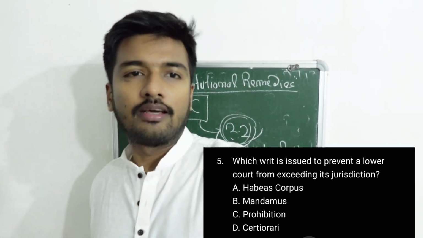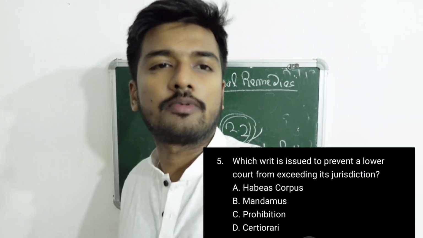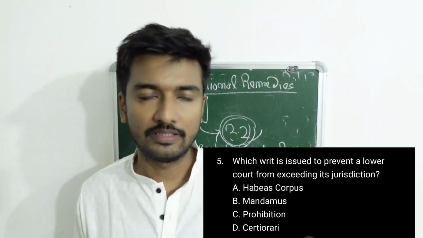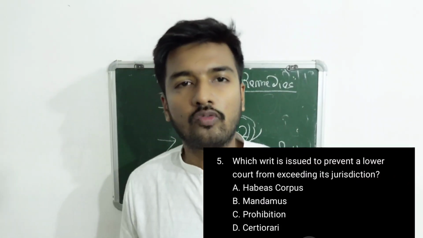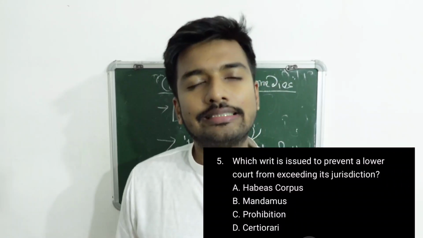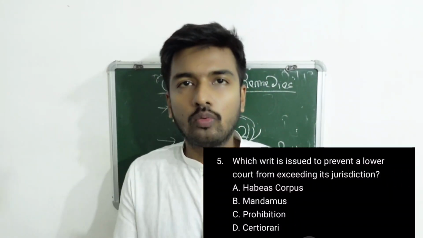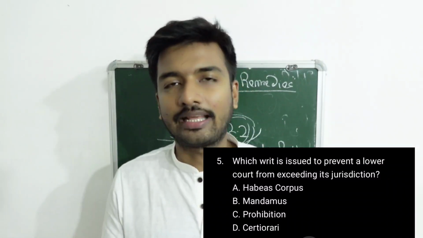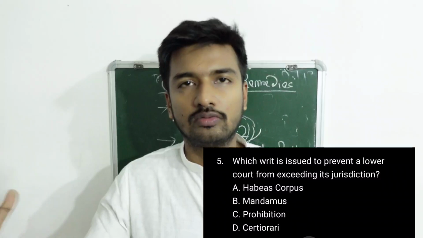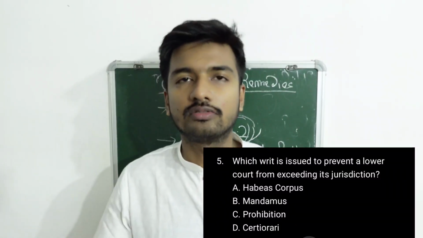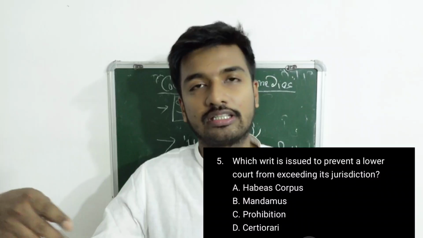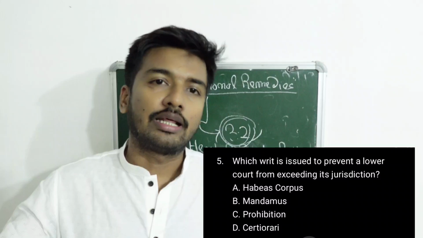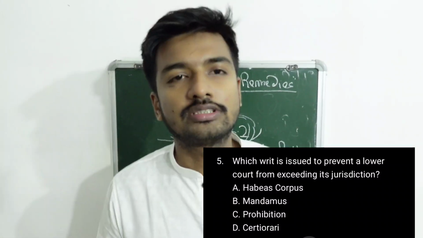Now moving ahead, question number 5 states: which writ is issued to prevent a lower court from exceeding its jurisdiction? A lower court cannot exceed its jurisdiction. The lower court cannot give judgments or opinions in Delhi. So the correct answer is option C, prohibition.